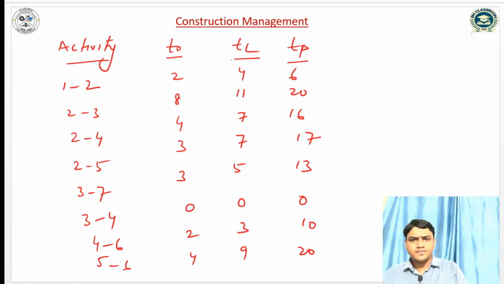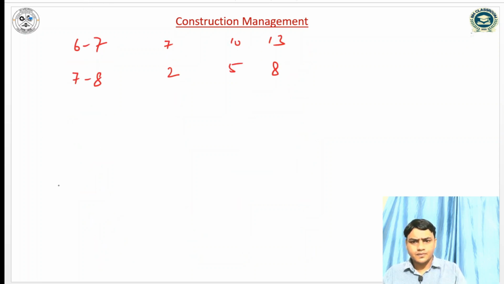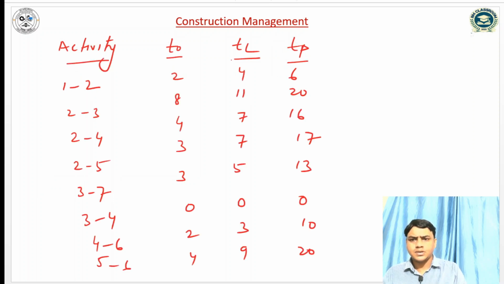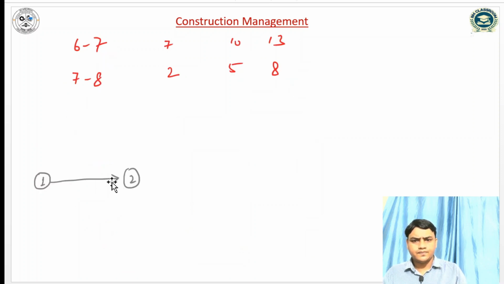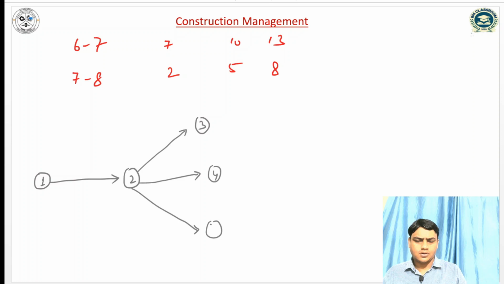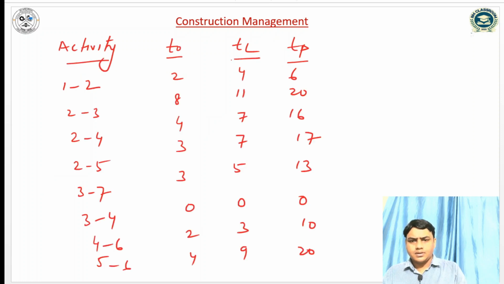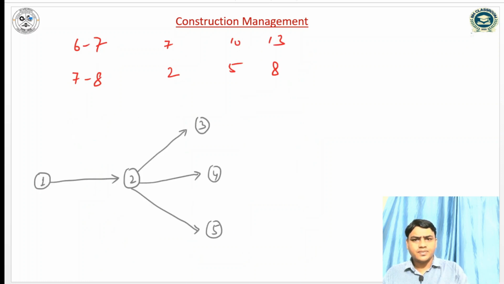If I draw the network diagram, it will be 1, 2, and then 2, 3, 2, 4, 2, 5, then 3, 7, 3, 4, 4, 6, and 3, 4 is the dummy activity.